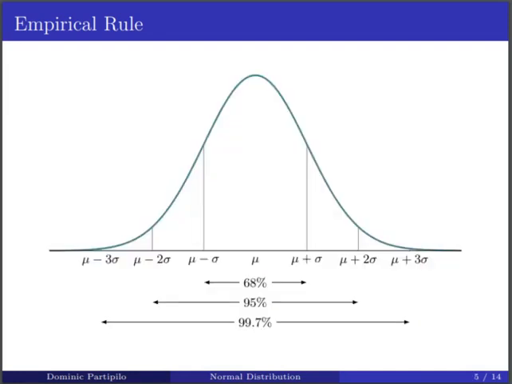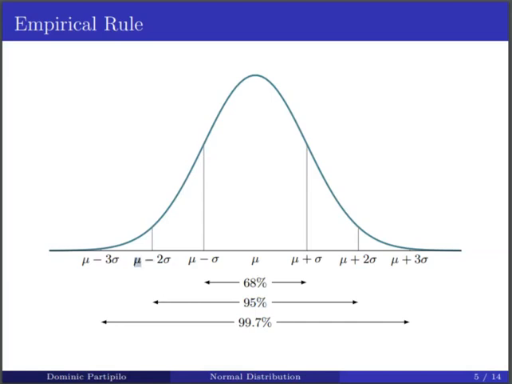So here is an image of what the empirical rule kind of looks like. So we have the center of our distribution, mu, and remember the empirical rule says that 68% of the observations are within one standard deviation of the mean. So what that says mathematically is mu minus sigma is one standard deviation below the mean, and mu plus sigma is one standard deviation above the mean. Similarly, the empirical rule says 95% of the observations are within two standard deviations of the mean.